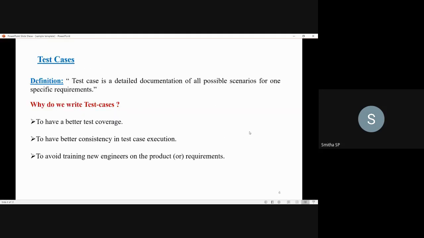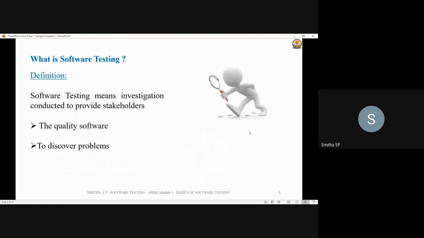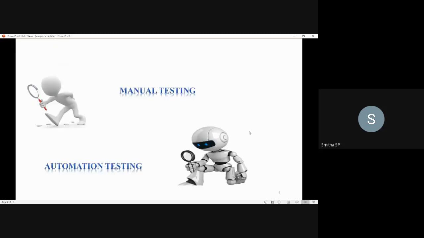So far, we discussed what software testing is. Software testing is an investigation conducted to provide stakeholders a quality software, and together with that, if any problems are there in the software, they will be discovered once you carry out the software testing process. Next, there are two types of testing: one is manual testing and the other is automation testing.